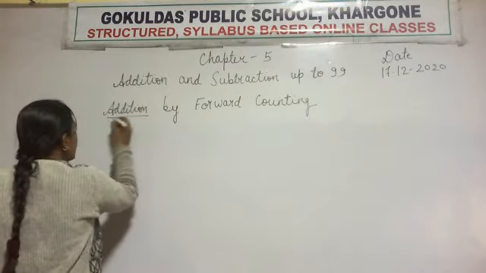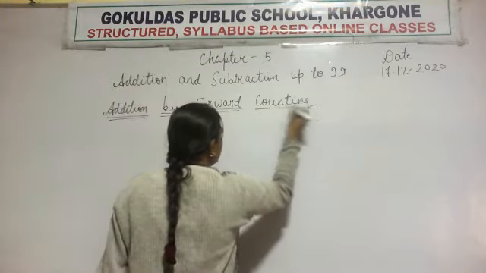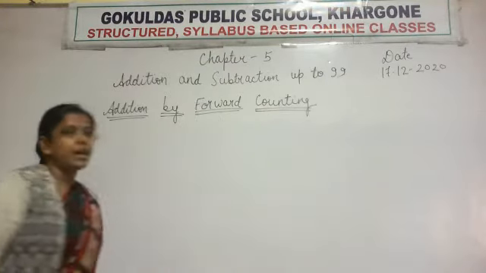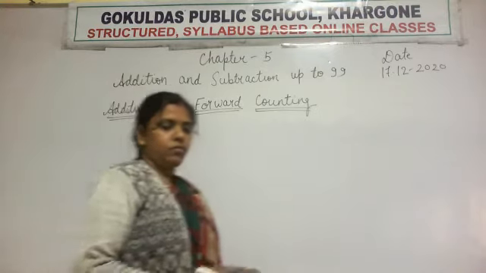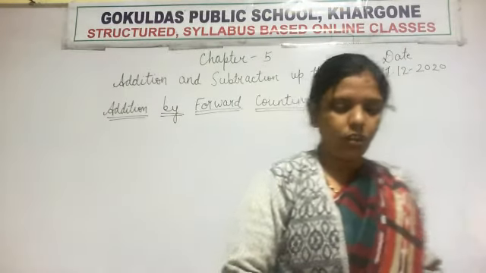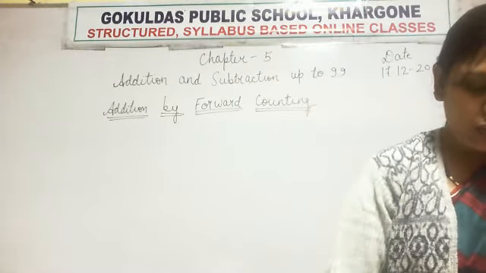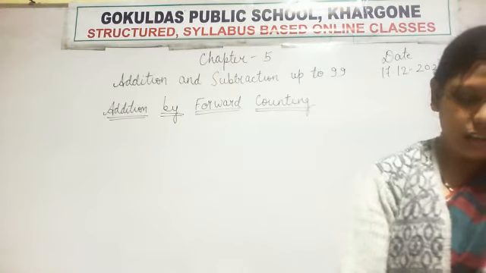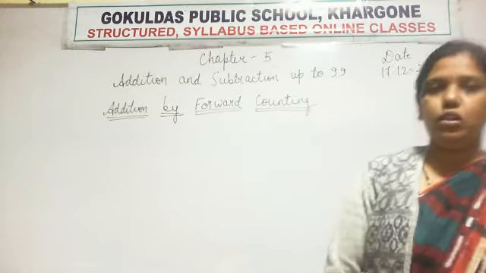If you want to underline, you underline it also. Addition by forward counting. Okay, today we are going to write this topic, addition by forward counting. 1, 2, 3, 4, 5 questions are given. So we will do 5 questions and I will give you some homework questions also. Okay.